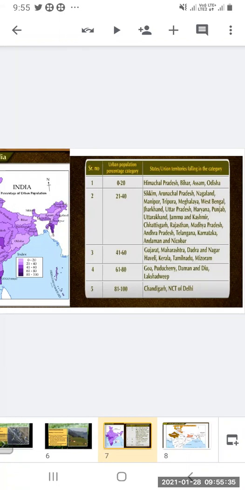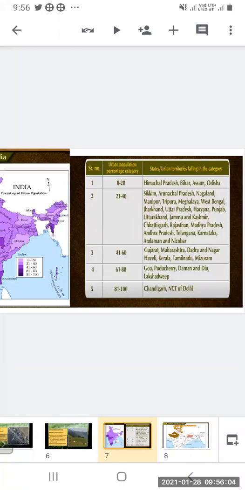Then the next one, 21 to 40: Sikkim, Arunachal Pradesh, Nagaland, Manipur, Tripura, Meghalaya, West Bengal, Jharkhand, Uttar Pradesh, Haryana, Punjab, Uttarakhand, Jammu and Kashmir, Chhattisgarh, Rajasthan, Madhya Pradesh, Andhra Pradesh, Telangana, Karnataka, and Andaman Nicobar Islands. So these have just 21 to 40 percent of urban population.